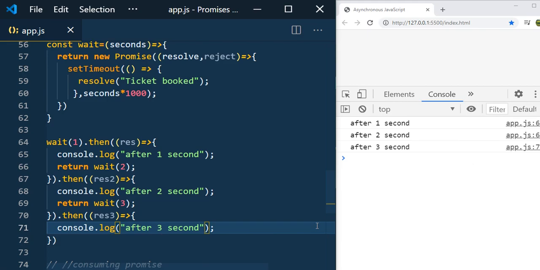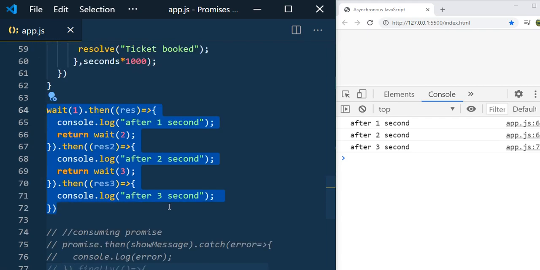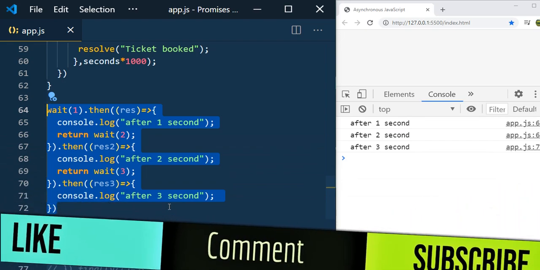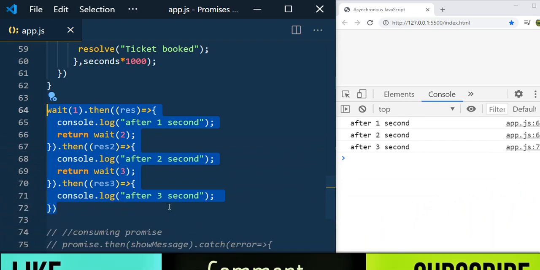In our last session we saw the callback hell where we need to write nested callback functions. Here, instead of writing nested callback functions, you can just return the promise from another promise, and then you can consume that promise like this. So this is very neat and clean, and you can understand the code easily. So this is about promises, and in our next session we'll see how to make the Ajax call using fetch and how to make use of promises.